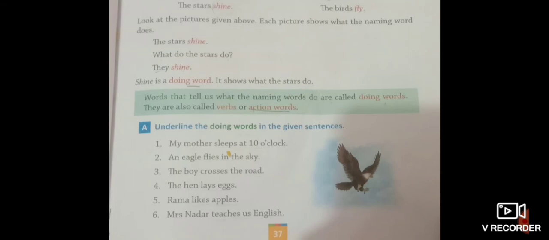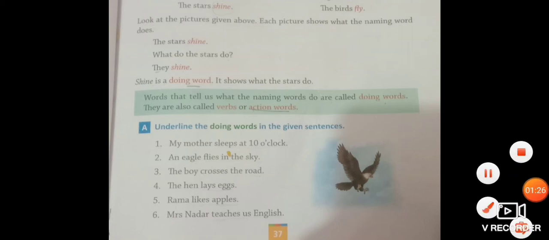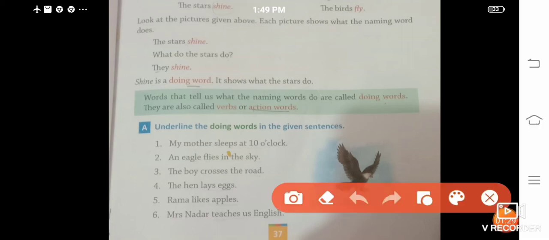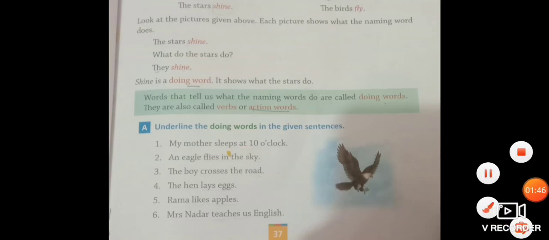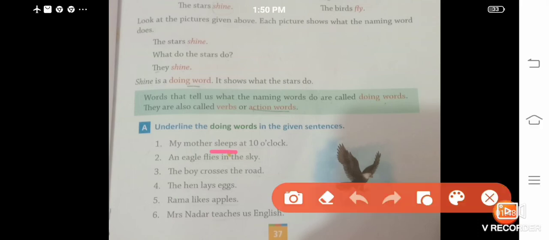Let's start our first exercise. A. Underline the doing words in the given sentences. Here we have 6 sentences and we have to underline the doing word in each. Let's read the first sentence. My mother sleeps at 10 o'clock. Means मेरी माता जी 10 o'clock को sleep करती हैं, सोती हैं. So here the work done by mother is sleeps. So sleeps is the correct doing word, and we will underline the word sleeps.